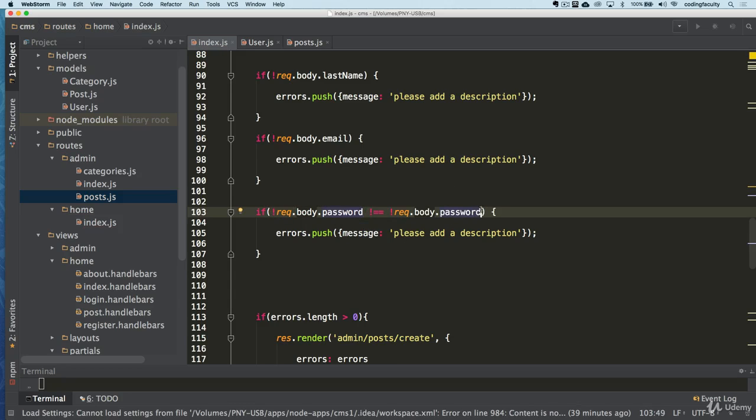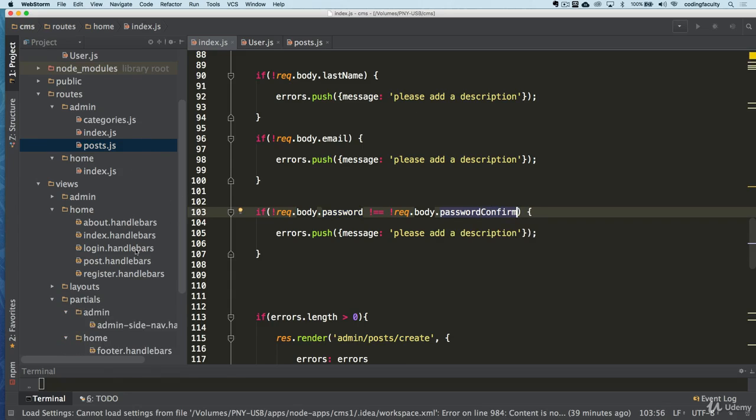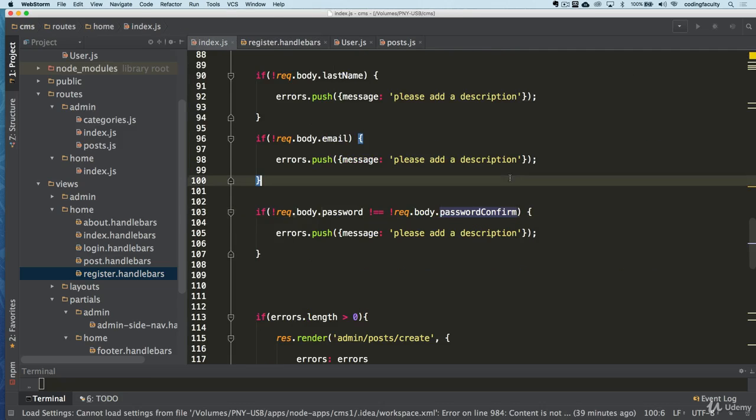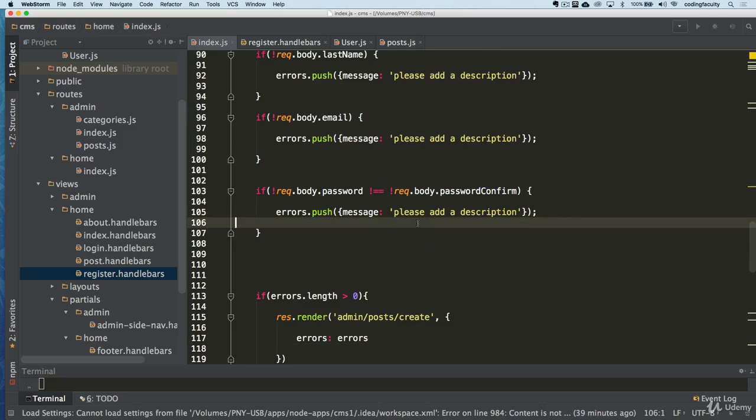I think the other one is called password confirm. I'm not 100% sure. Let's go back to the form real quick. Yep, password confirm. They're not the same. Password fields don't match. Something like that, right?